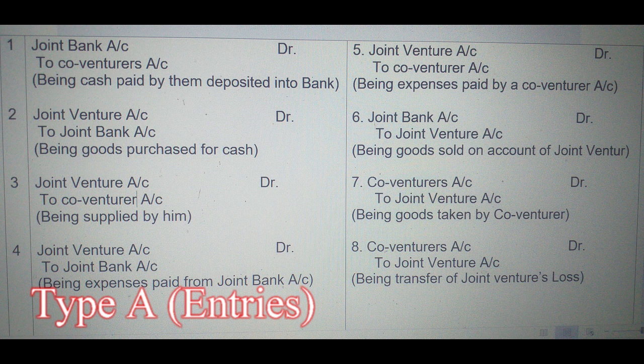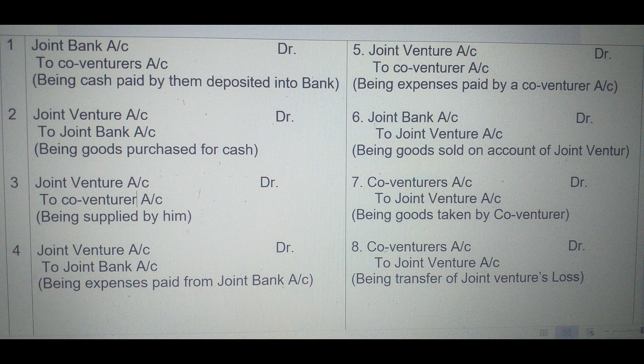These are the entries related to joint venture. First entry is cash paid by co-venturer deposited into bank. So entry will be joint bank account debit to co-venturer's account. Debit the receiver, credit the giver.